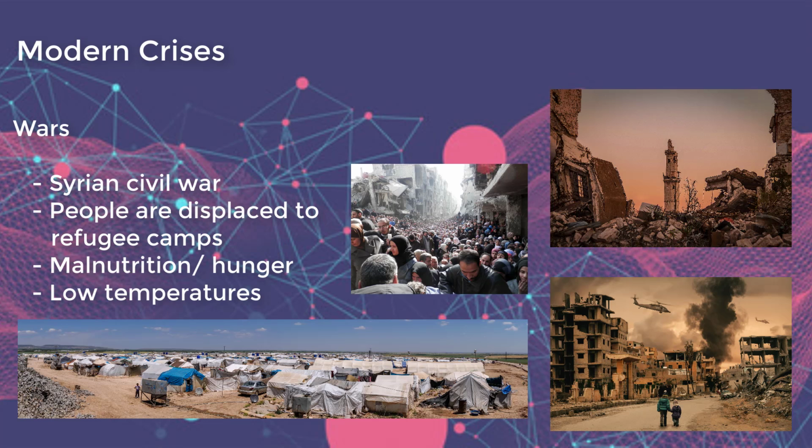medical attention. Wars between and within countries always affect the general populations. In Syria, millions of people have been displaced to escape the civil war. In the refugee camps, the conditions are suboptimal. There is not enough food, so people are either malnourished or starving. With the winter season, the temperatures are continually decreasing. Some people have resorted to burning plastic for warmth, which is very toxic.